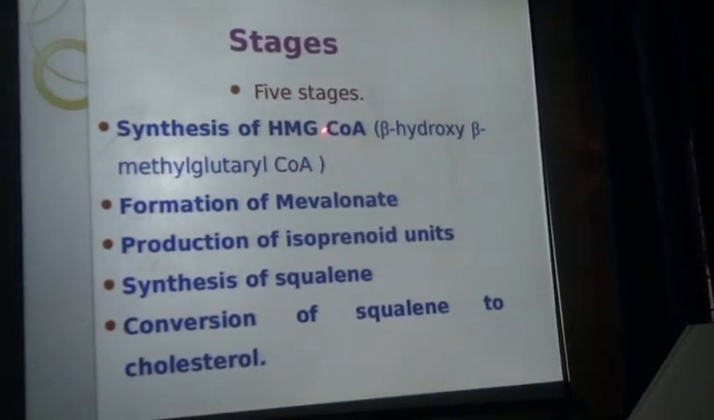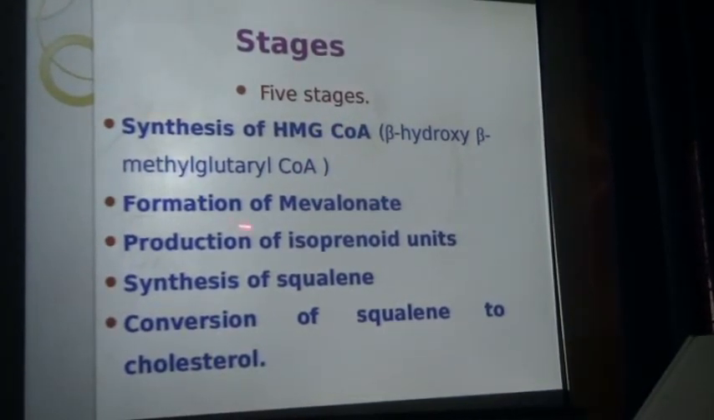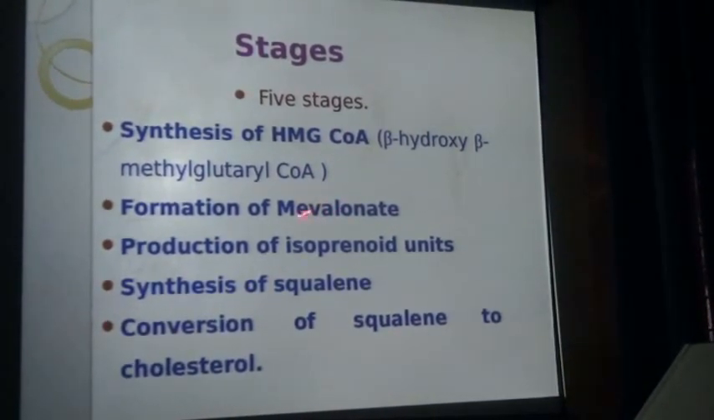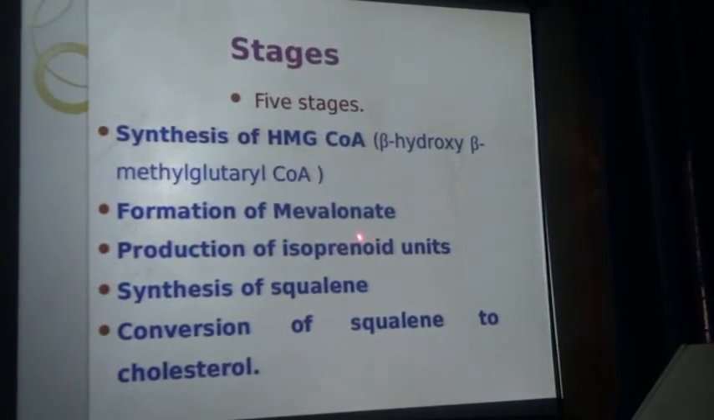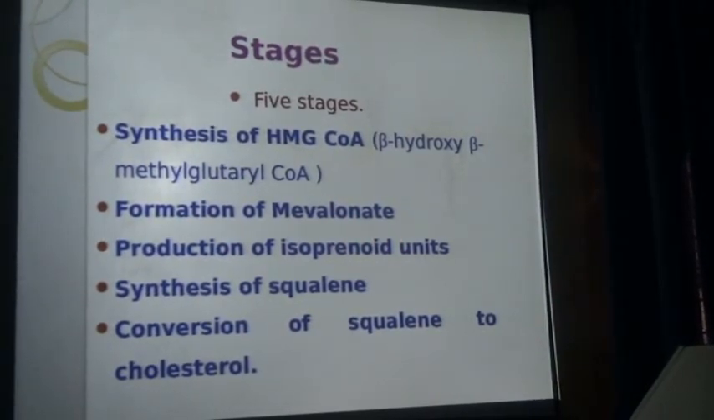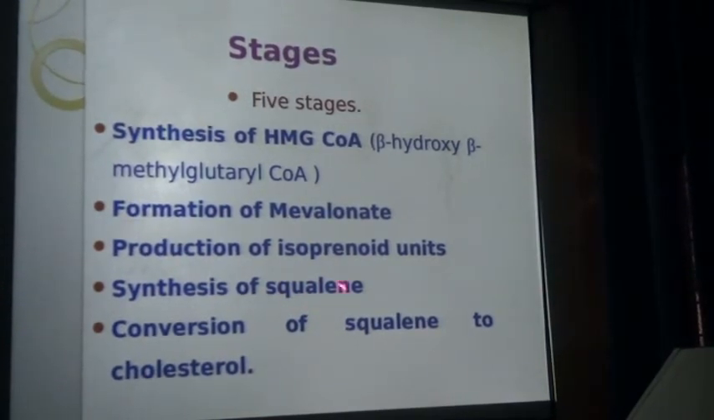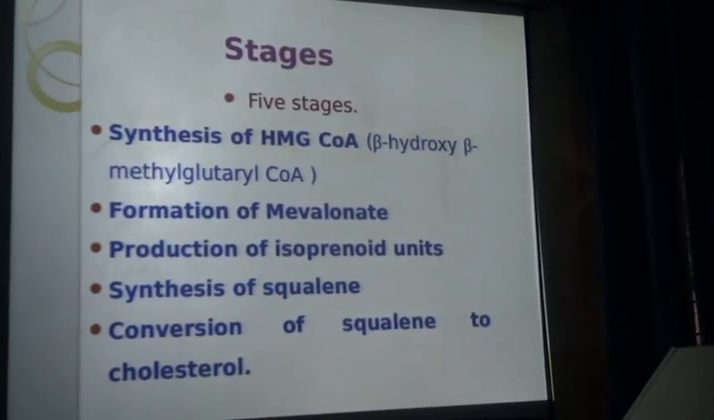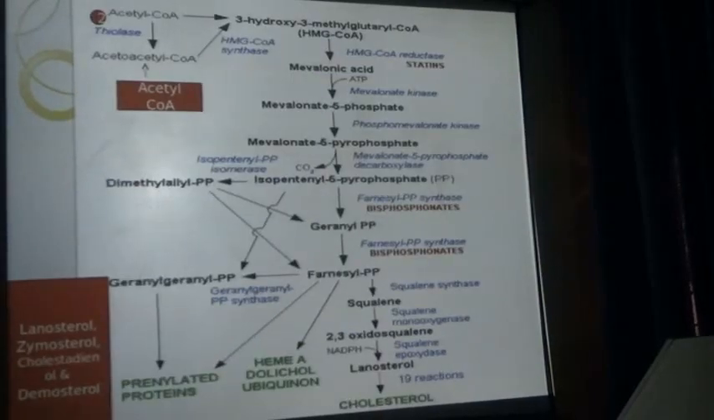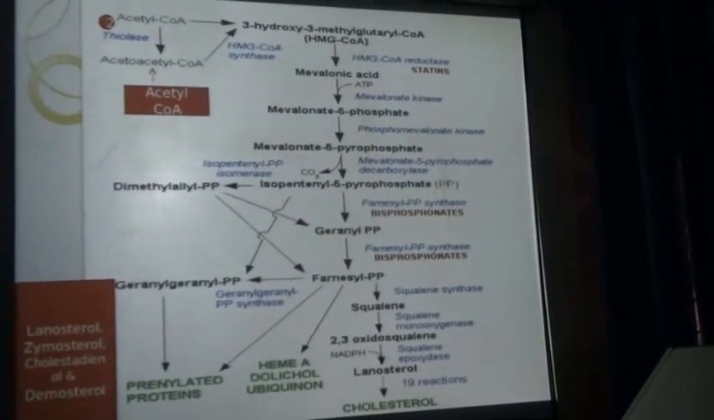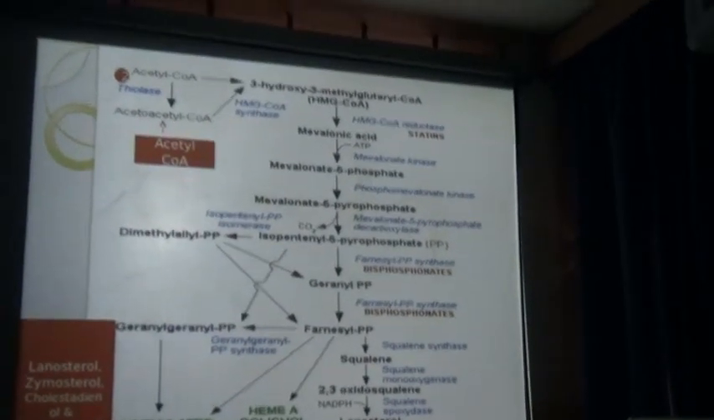Now, there are five stages of cholesterol biosynthesis. First is the HMG coenzyme A synthesis. Next, formation of mevalonate. Further, production of isoprenoid units. Next, the fourth stage is the synthesis of squalene, and finally squalene is converted to cholesterol. So these are the stages of cholesterol biosynthesis. Now the cycle is this, and we will talk about the reactions one by one.